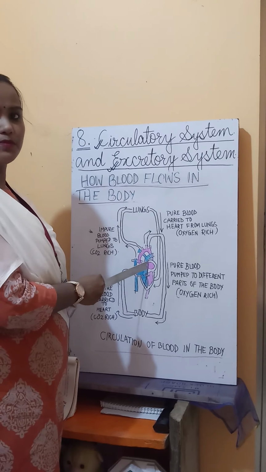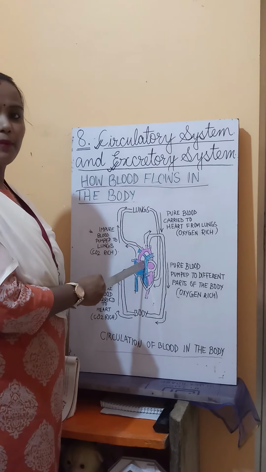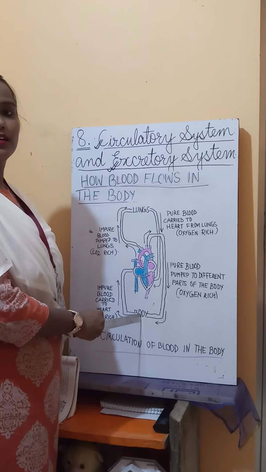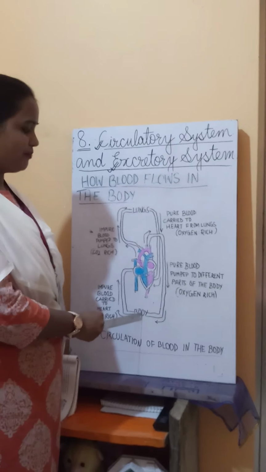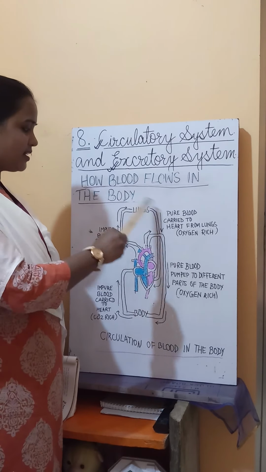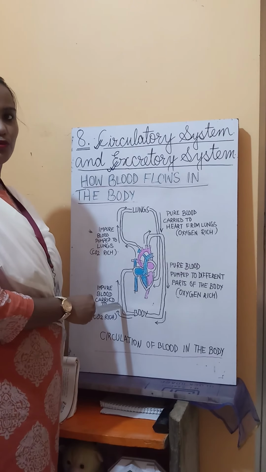And when this pure blood is sent to the heart, the heart pumps this pure blood to all parts of our body through the arteries. So this is the process in which the blood flows throughout the body.